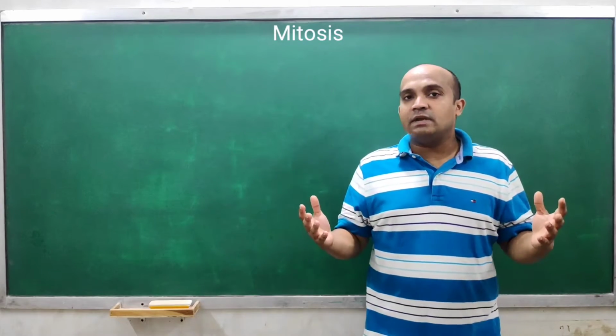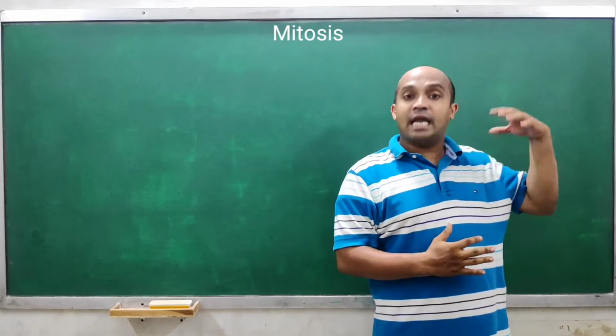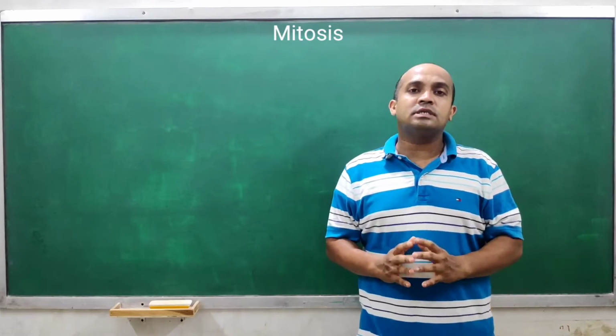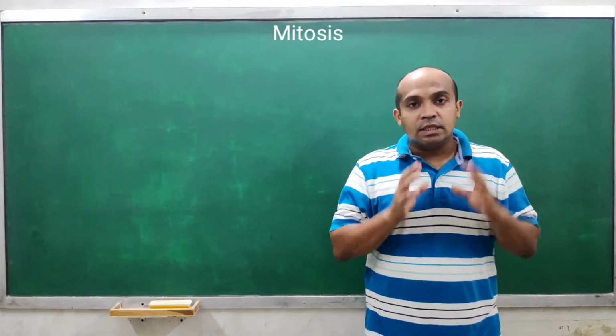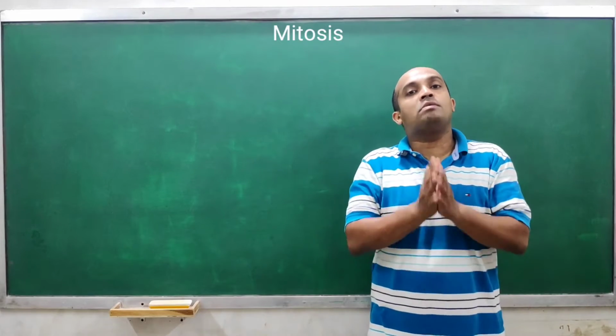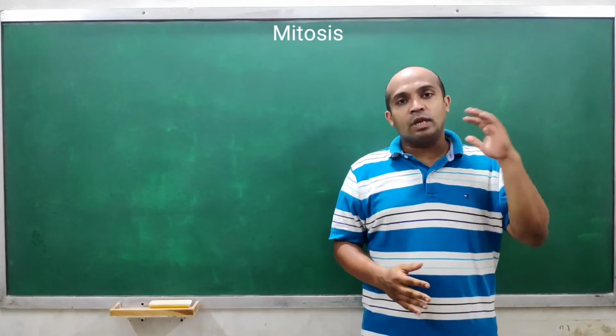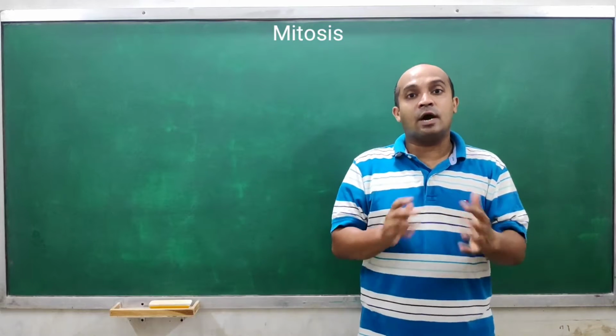There are three types of cell division: mitosis, meiosis, and amitosis. We will study meiosis and amitosis in the next video. In this video, we will focus on mitotic cell division. So let's come to mitotic cell division now.